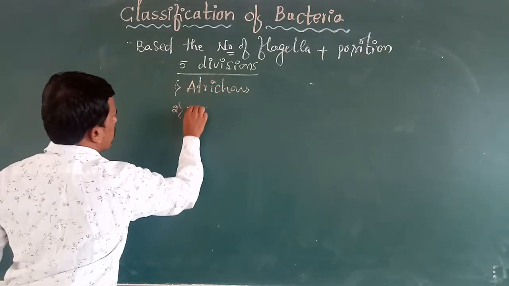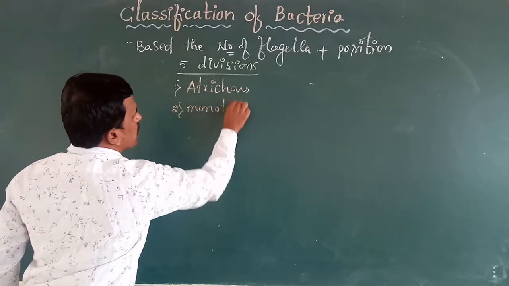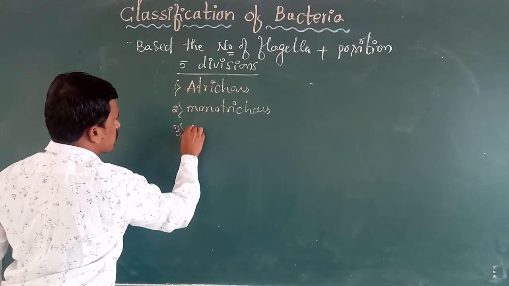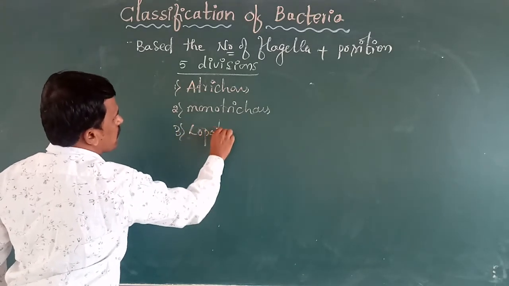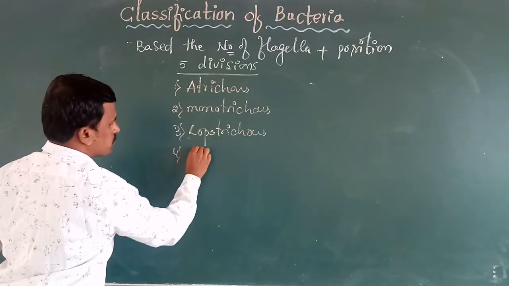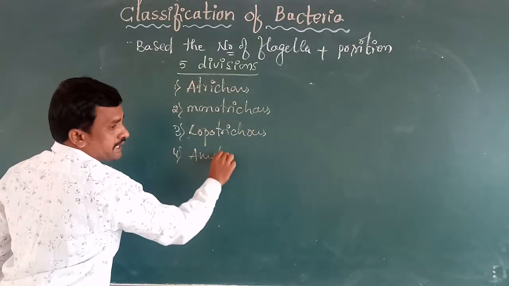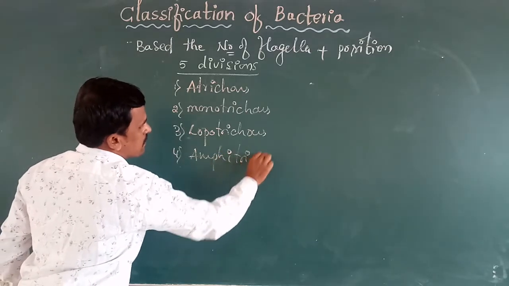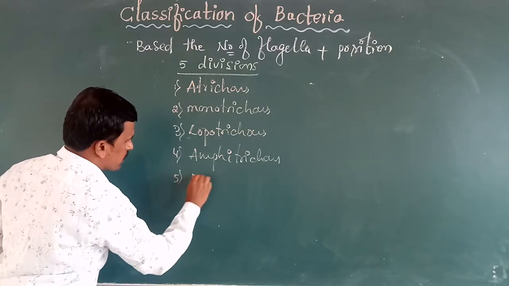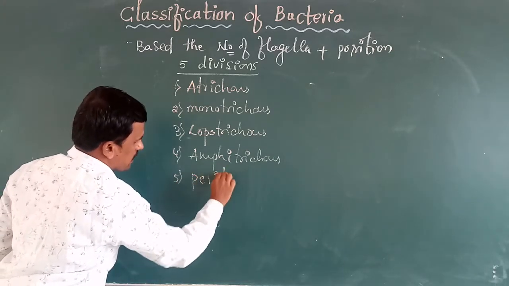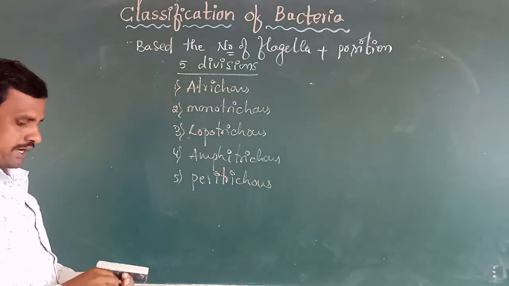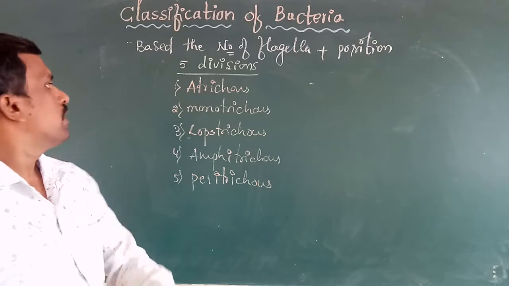Second one, Monotrichous. Third one, Lophotrichous. Fourth one, Amphitrichous. Fifth one is Peritrichous. So let us discuss one by one.